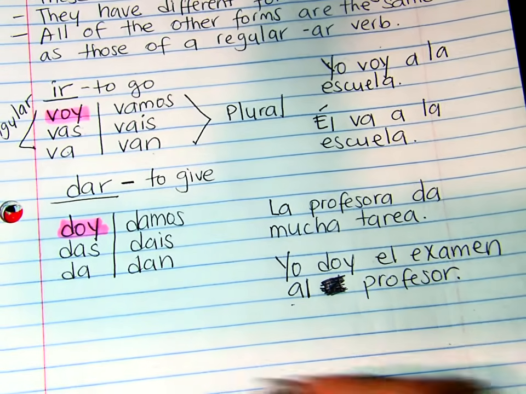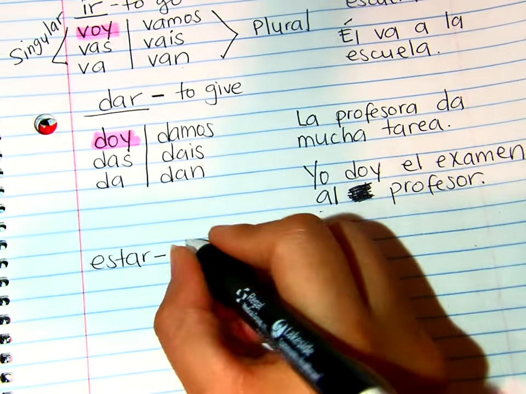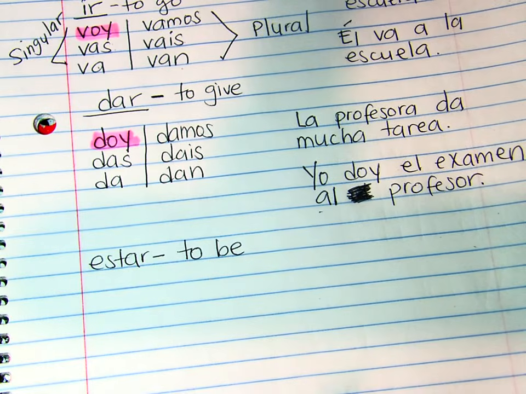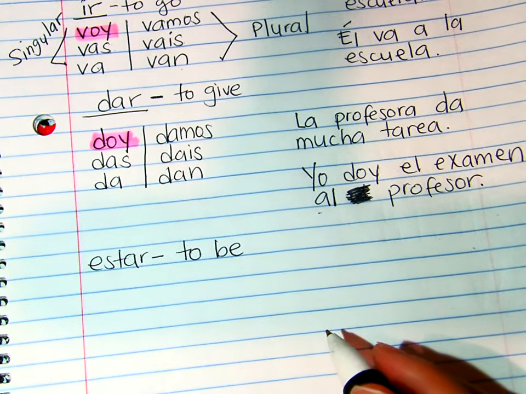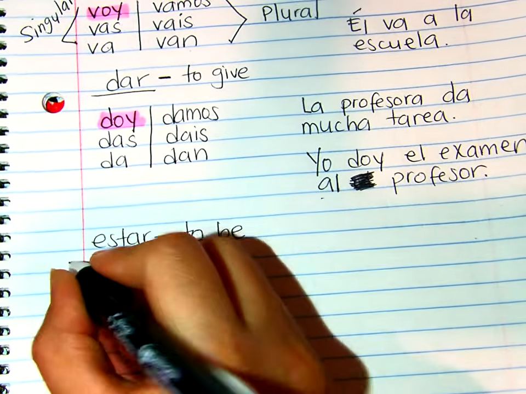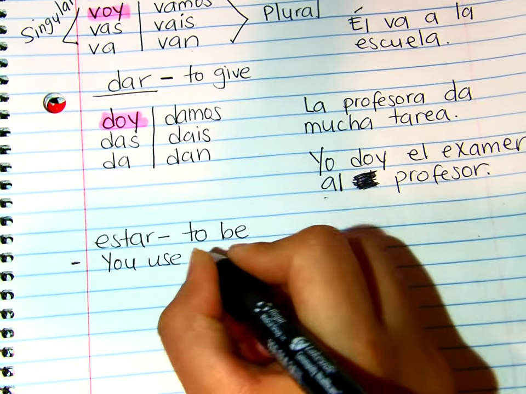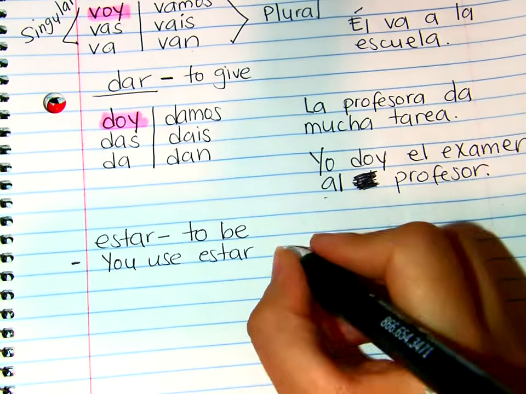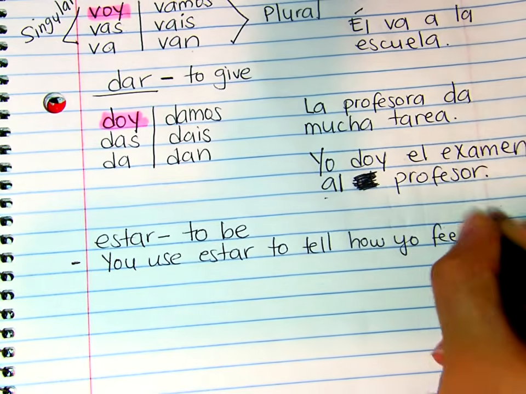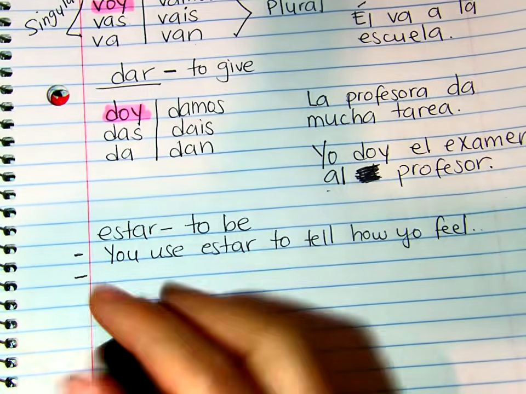Okay. Lastly, we have estar. What does estar mean? Estar means to be. Wait, you learned that to be is said, right? Well, also estar means to be. When are you going to use estar? You use estar to tell how you feel. Okay? Like feeling, how you're feeling today.